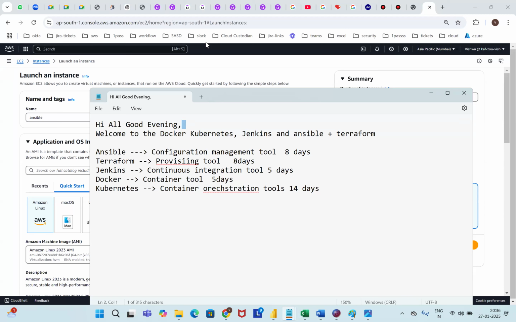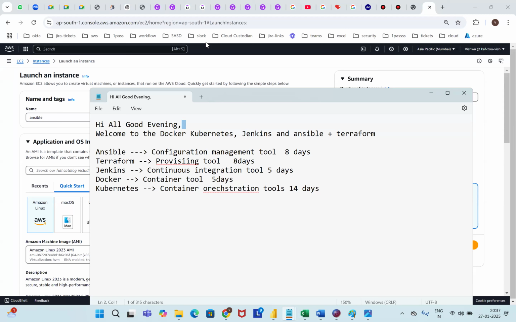Next, Docker, the container tool. Docker is a container tool, and Docker is a company name. Containers share the operating system resources: CPU, memory, network, disk read in, disk read out. Operating system resources like RAM, ROM, and networking resources are shared. That is called a container tool.